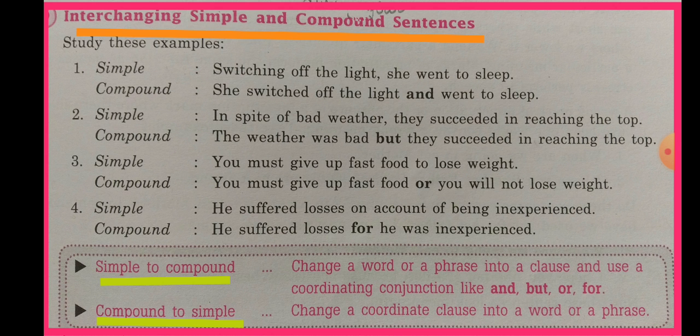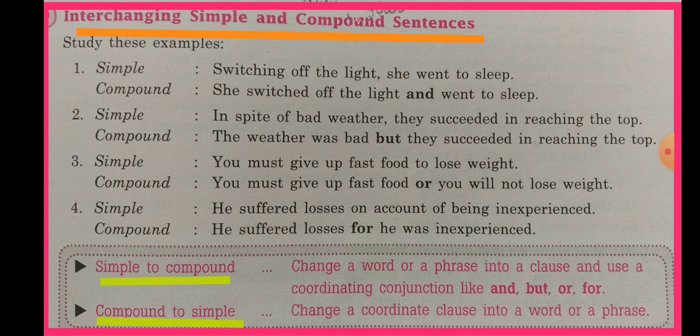If we have to change a simple sentence into a compound sentence, we will join the statements by a coordinating conjunction like and, but, or, for. And if we have to change a compound sentence into a simple sentence, then we will change the coordinating clause into a word or phrase.